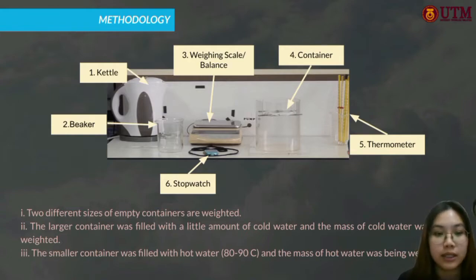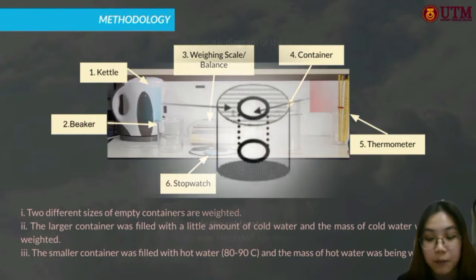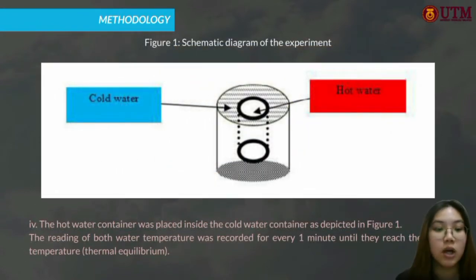The smaller container, the beaker, will be filled with hot water, around 80 to 90 degrees Celsius, and the mass of the hot water is weighed as well. After that, the hot water container will be placed inside the cold water container, as shown in Figure 1, the schematic diagram of the experiment.